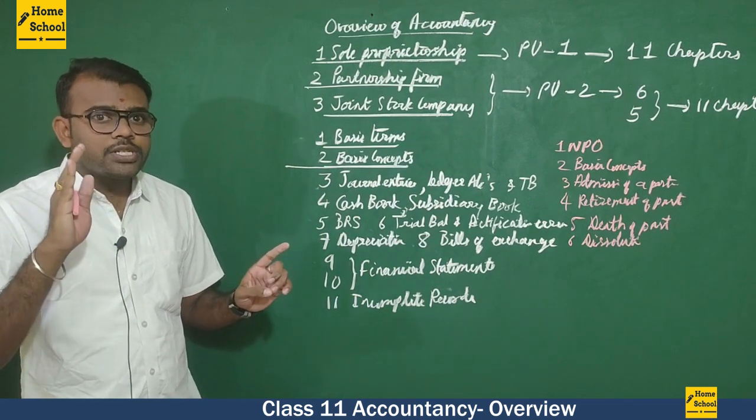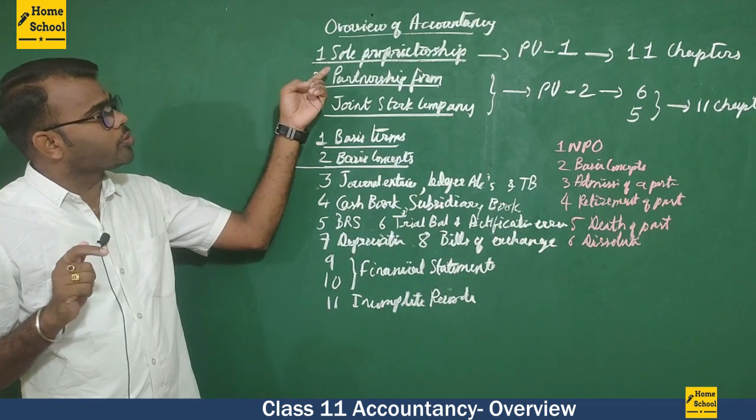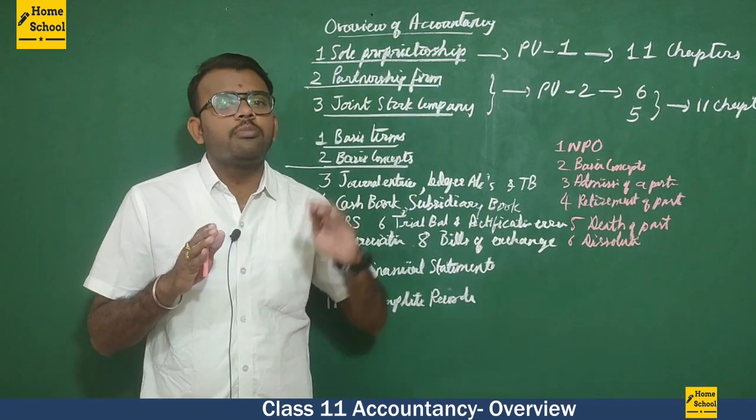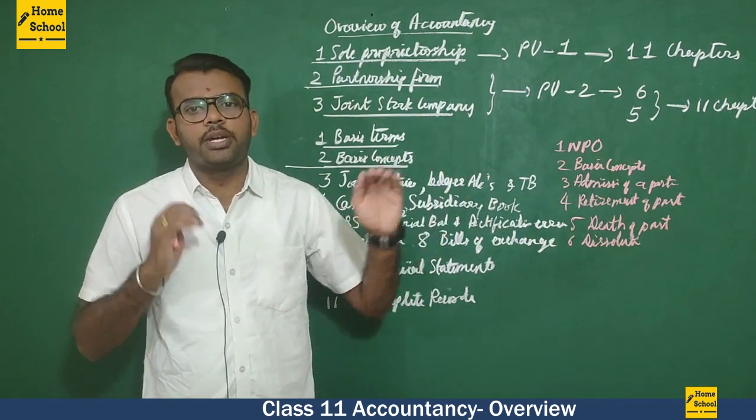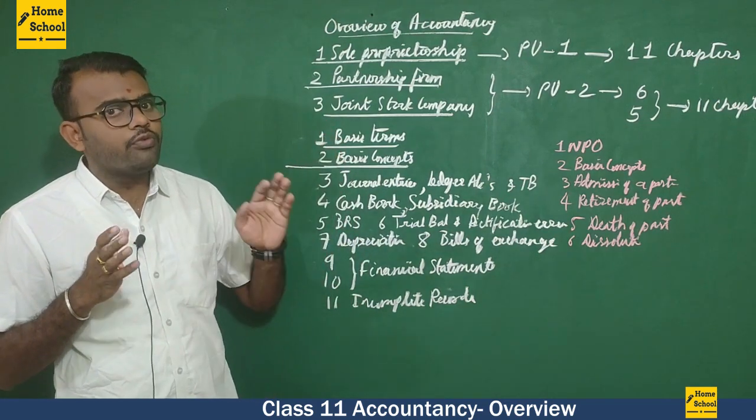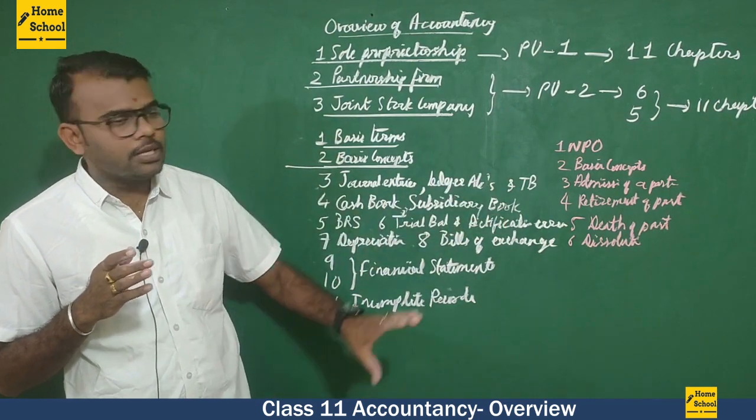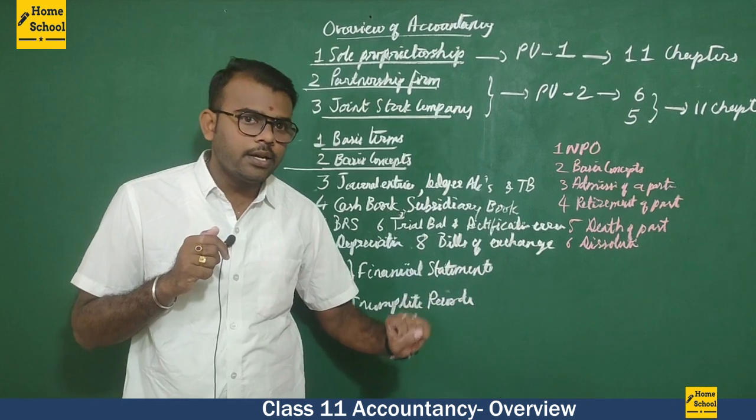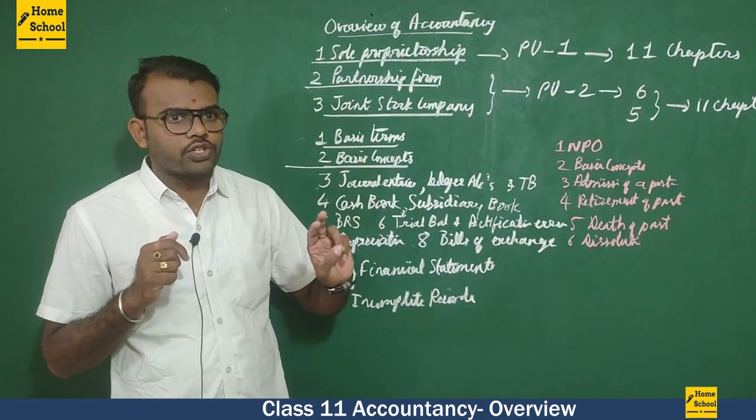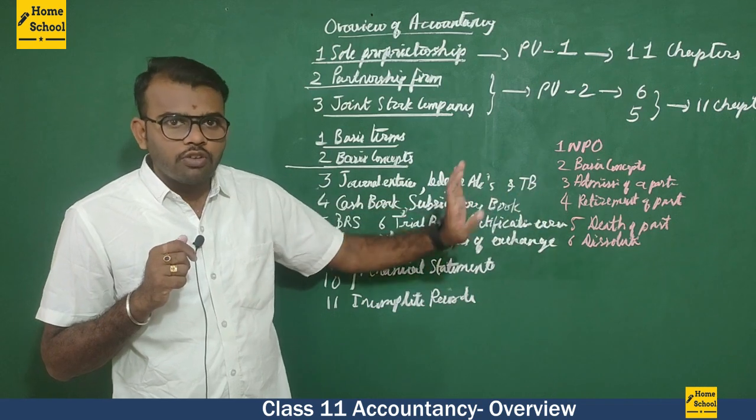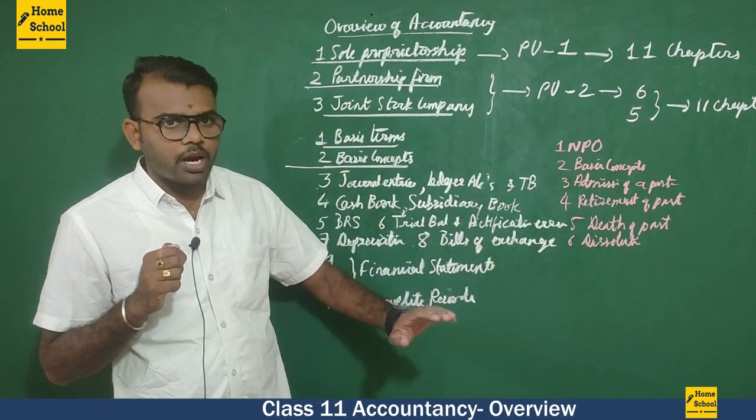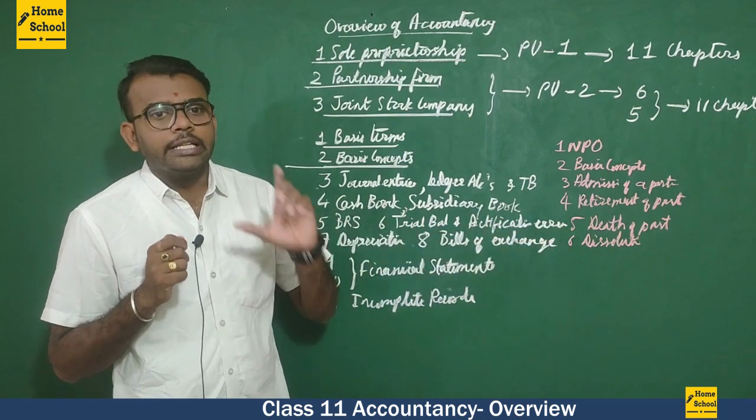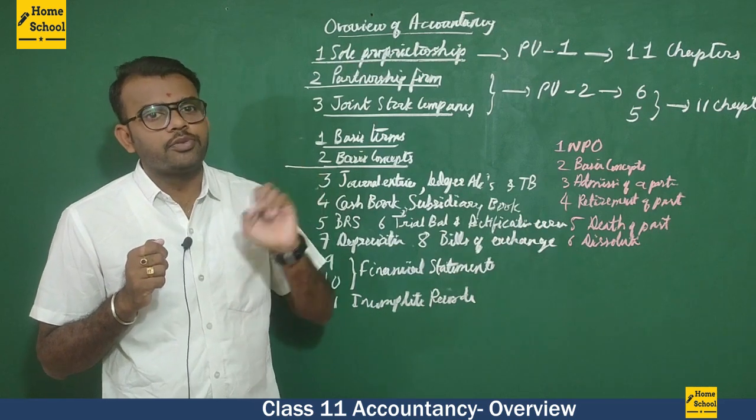Remember, first PUC accountancy is completely related to sole proprietorship. Second PUC accountancy is related to the partnership firm and joint stock company. In the partnership firm part, we are going to study 6 chapters: accounting for not-for-profit organization, basic concepts of the partnership firm, admission of a partner, retirement of a partner, death of a partner, and dissolution of the partnership firm. This is the first part in the second PUC.